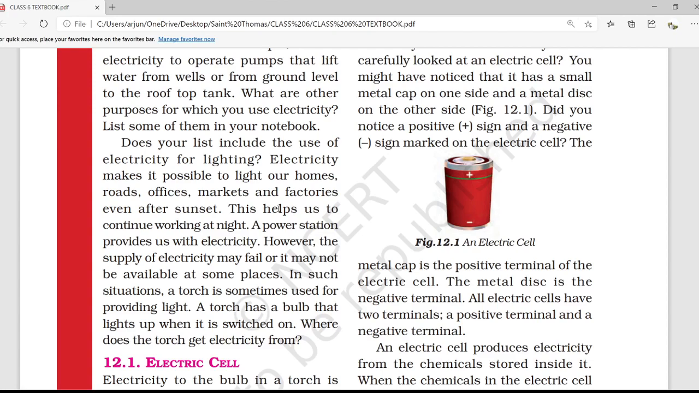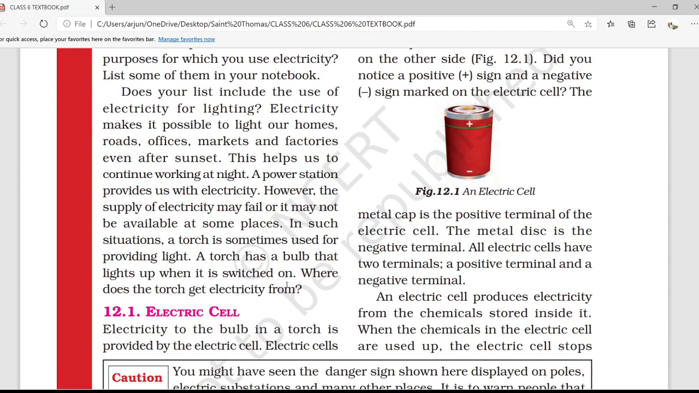Electricity makes it possible to light our homes, roads, offices, markets and factories even after sunset. This helps us to continue working at night. Okay, these bulbs at night, by giving us light, allow us to work at night also. A power station provides us with electricity. However, the supply of electricity may fail or it may not be available at some place. In such a situation, a torch is sometimes used for providing light.